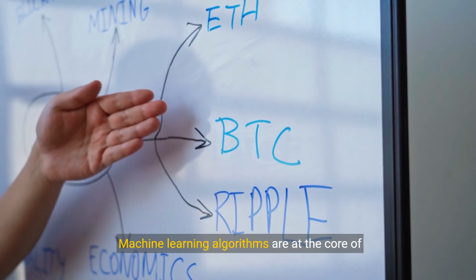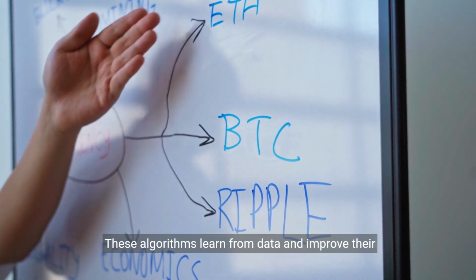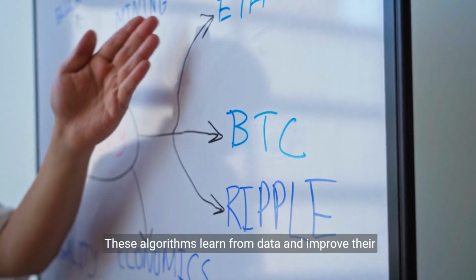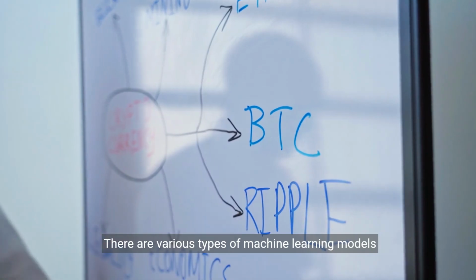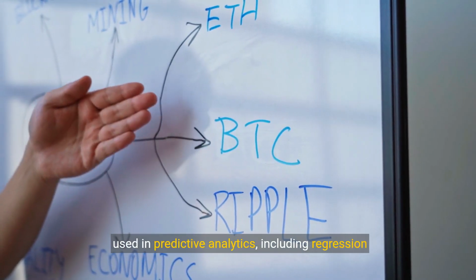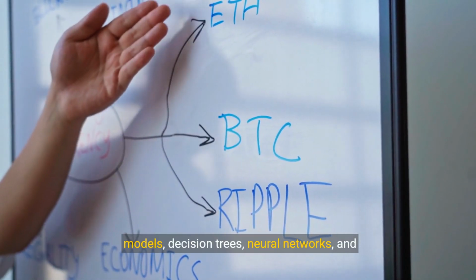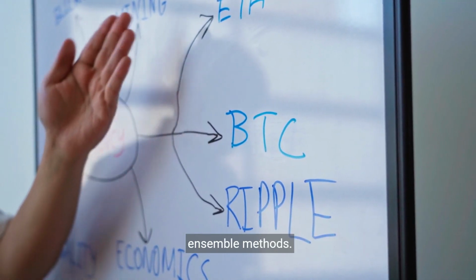Machine learning algorithms are at the core of predictive analytics. These algorithms learn from data and improve their predictions over time. There are various types of machine learning models used in predictive analytics, including regression models, decision trees, neural networks, and ensemble methods.